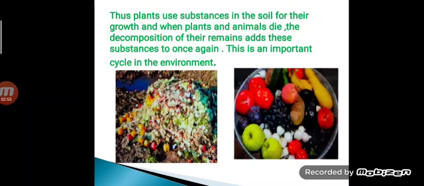So new substances are prepared by the microorganisms, and plants take up these new substances for their growth. Now when those plants die, what happens? Whatever nutrients are in the plants get mixed with the soil again. So the new plants which grow will get that again from the same soil. So this is the cycle.